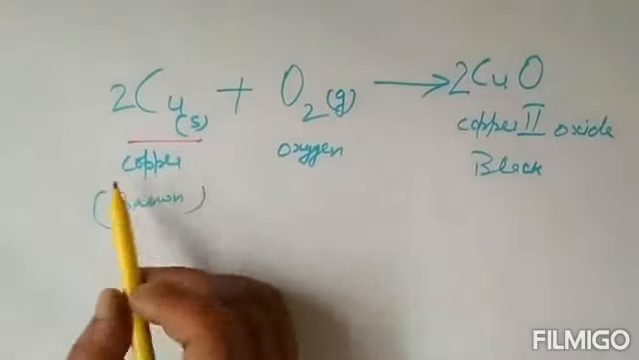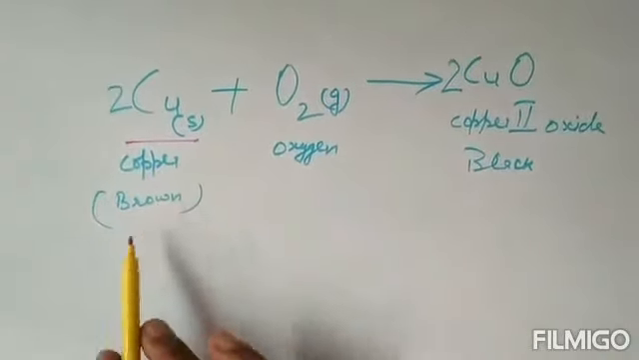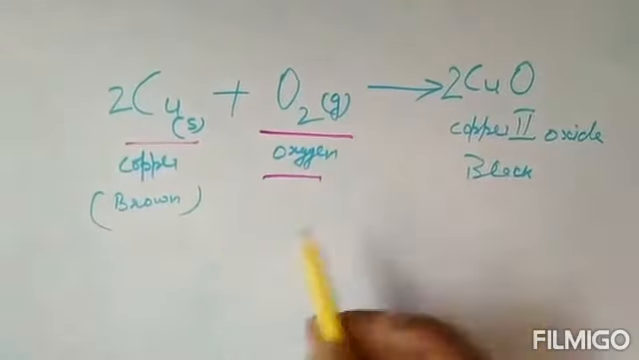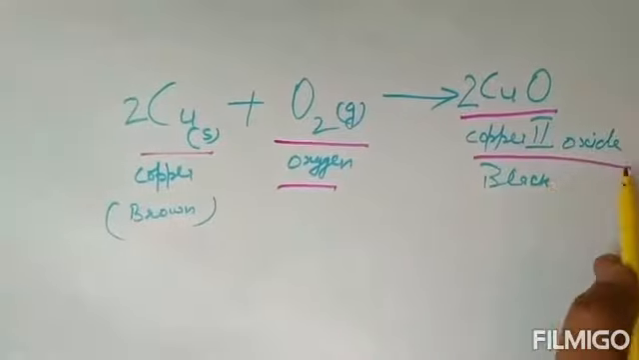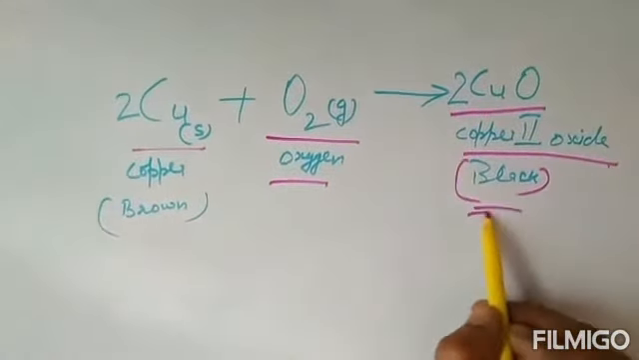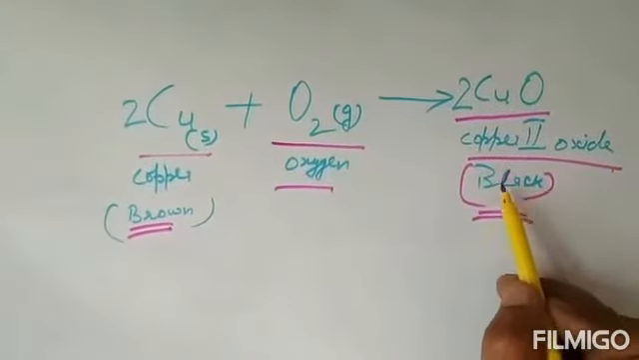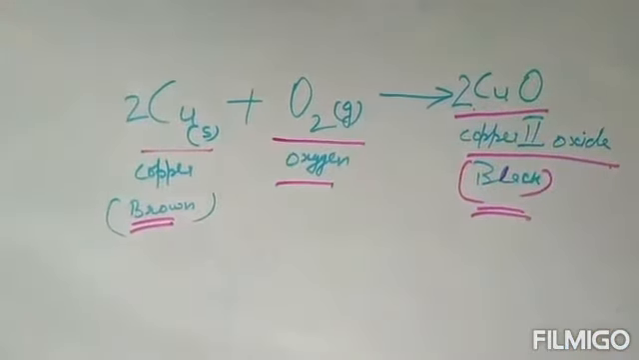Just check out this reaction. Here I have taken copper, which is brown in color, and when on heating it combines with oxygen and forms copper oxide, which is black in color. The brown color of copper changes into black colored copper oxide.